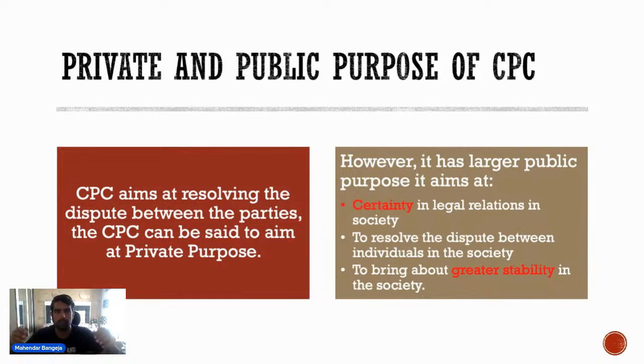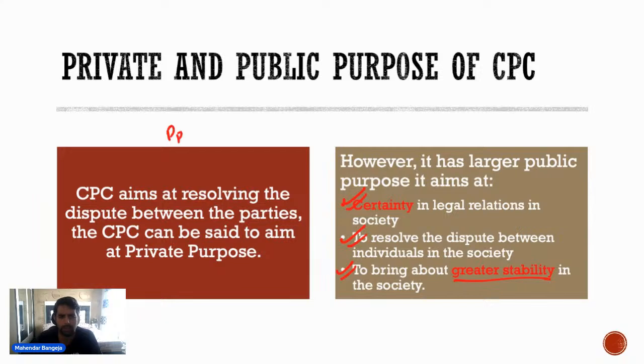दो पार्टीज के बीच में डिस्प्यूट रिजॉल्व करने का मकसद है सीपीसी का. So this is basically a private purpose, that two parties create harmony. But इसका पब्लिक पर्पस भी है. CPC has a larger public purpose. First, it brings certainty in legal relations, it resolves disputes between individuals and society, and it brings greater stability. तो ये उसका public purpose है.